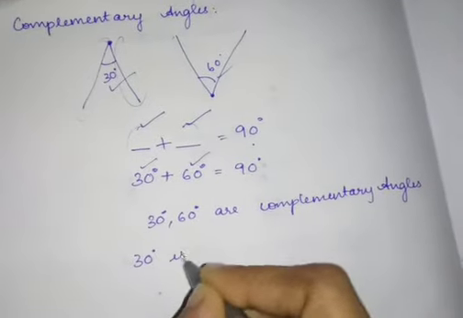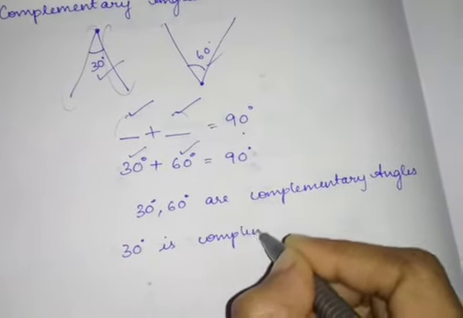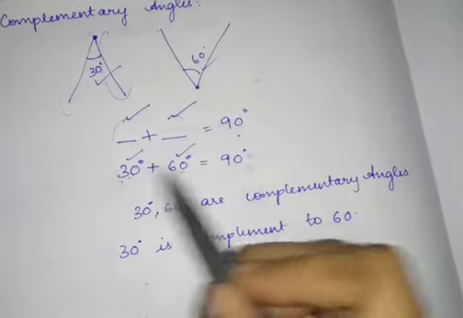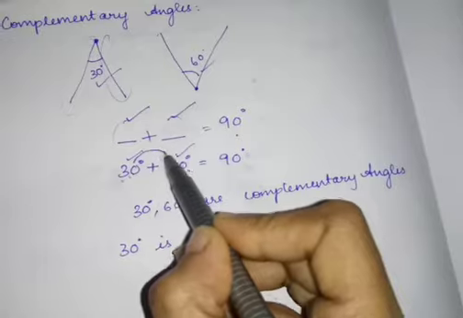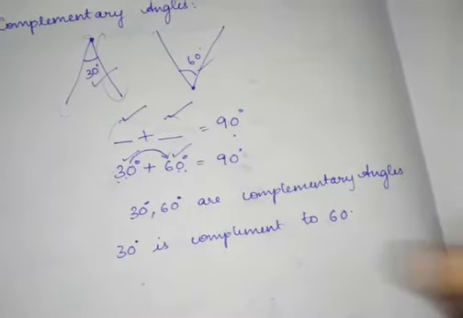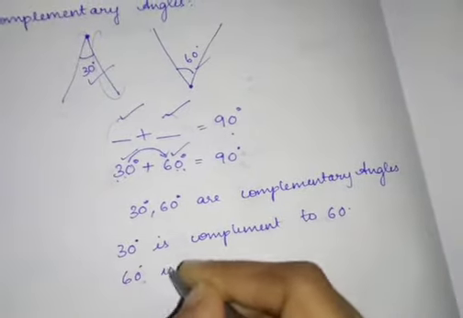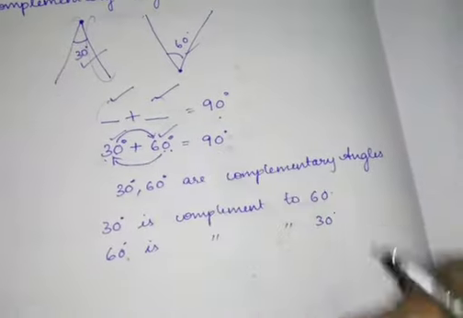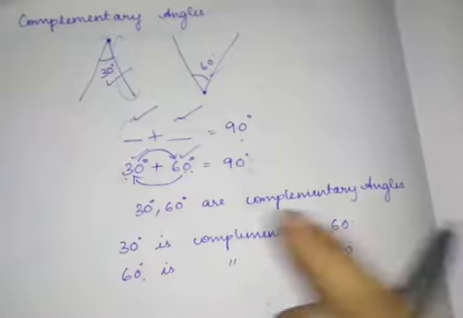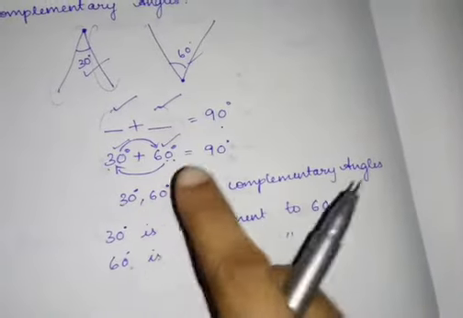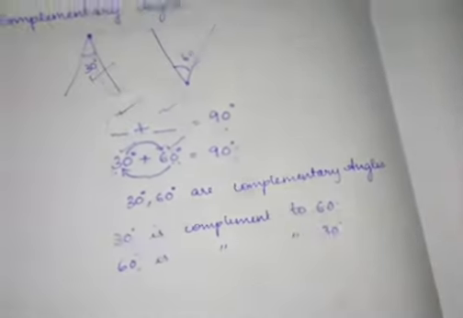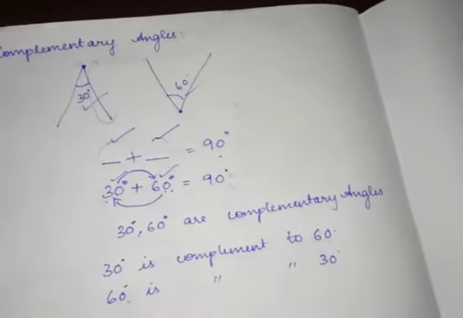Now we can say one more concept. 30 degrees is complement to 60 degrees, because these two are complementary angles. Then 60 degrees is complement to 30 degrees. Why? Because 30 and 60 are complementary angles. So that is the definition of complementary angles.